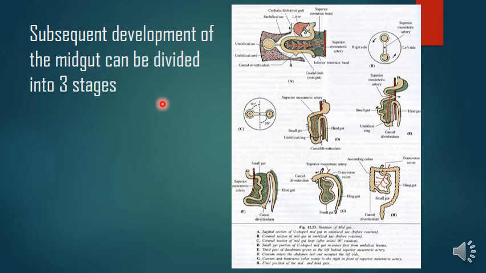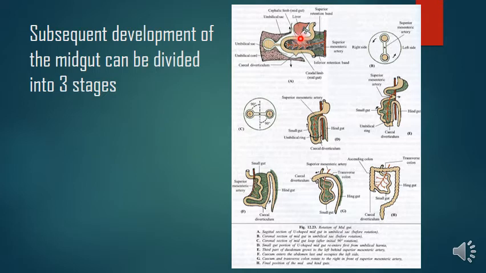Then the subsequent development of the midgut can be divided into 3 stages, right? First stage, second stage and third stage. Subsequent development can be divided into 3 stages. Now when this U-shaped loop lodges in the umbilical sac, the cephalic limb of the midgut, this part which is going to give rise to the small gut or small intestine, is subjected to downward pressure by the liver. Okay, downward pressure by the right lobe of the liver.